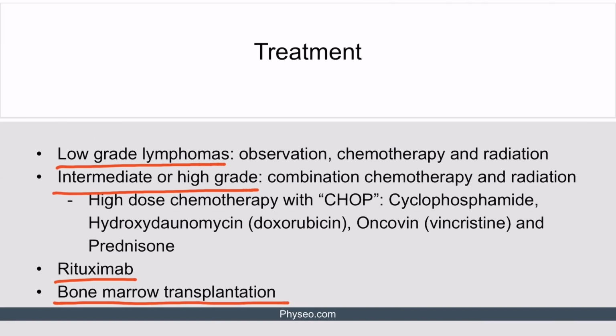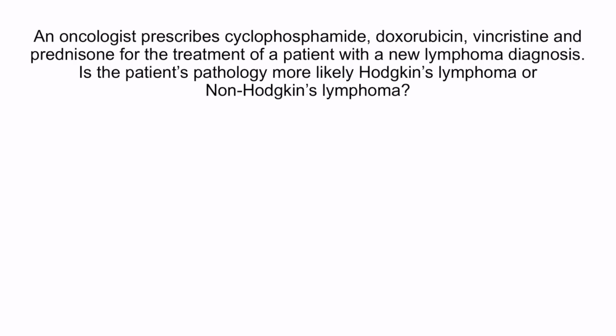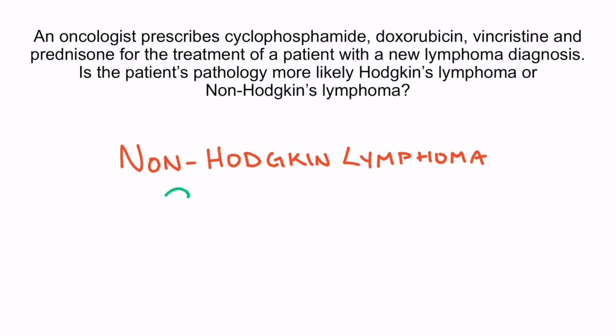Okay, let's finish out this lecture with some practice questions. An oncologist prescribes cyclophosphamide, doxorubicin, vincristine, and prednisone for the treatment of a patient with a new lymphoma diagnosis. Is the patient's pathology more likely Hodgkin's lymphoma or non-Hodgkin's lymphoma? These are the 4 most commonly used medications for non-Hodgkin lymphoma: cyclophosphamide, hydroxydaunomycin, also known as doxorubicin, Oncovin, also known as vincristine, and prednisone, making up the combination CHOP chemotherapy regimen used in intermediate and high-grade non-Hodgkin lymphomas.